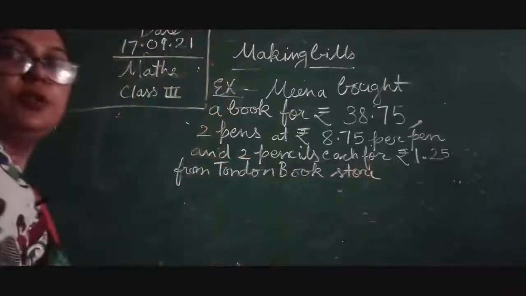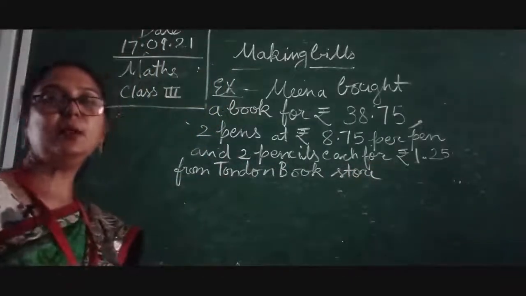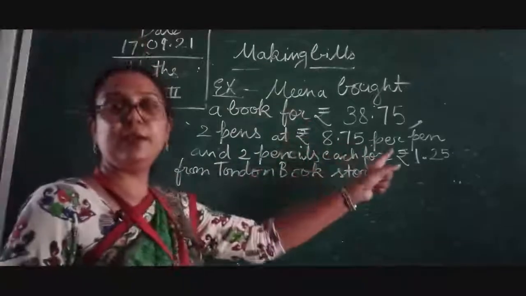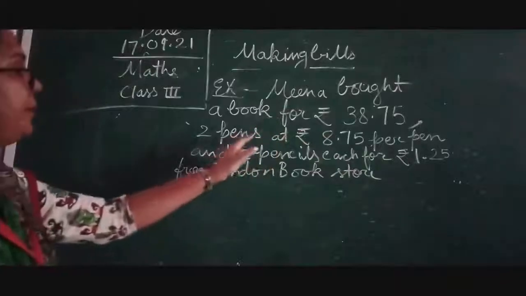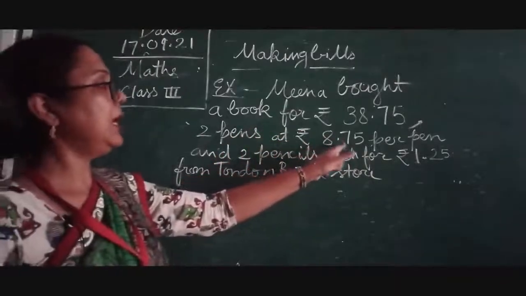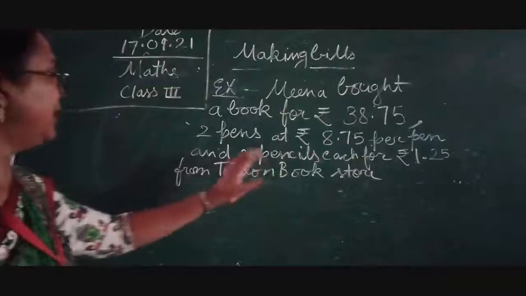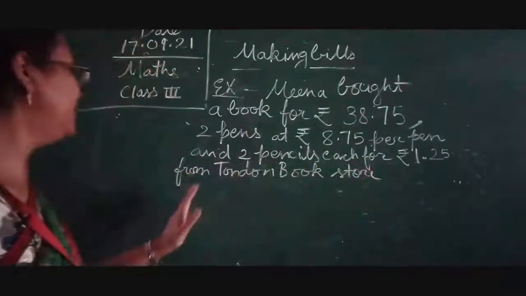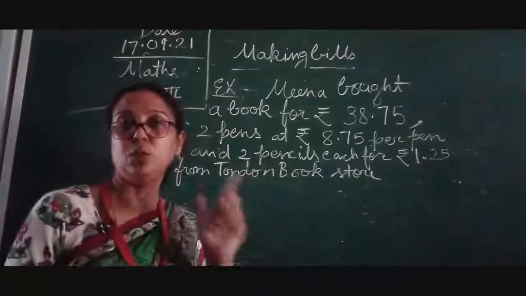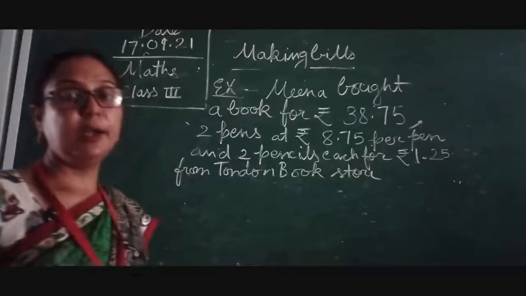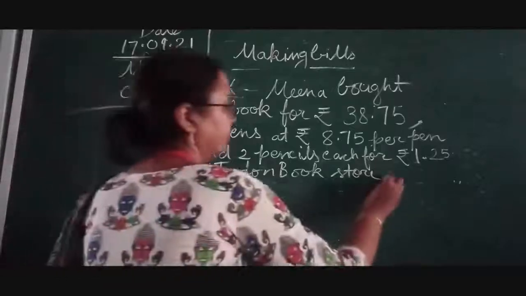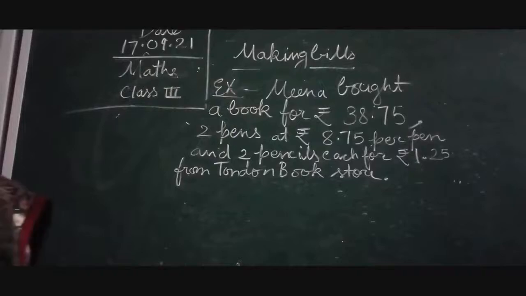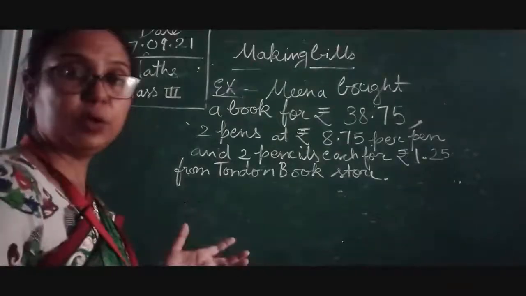Okay children, so here you can see that Meena bought a book of rupees 38 and 75 paise and 2 pens at rupees 8 and 75 per pen and 2 pencils each for 1 rupees 25 paise from Tandon book store. So the shop name is Tandon book store. Okay, now children, what we will do? So make a bill and find the total.